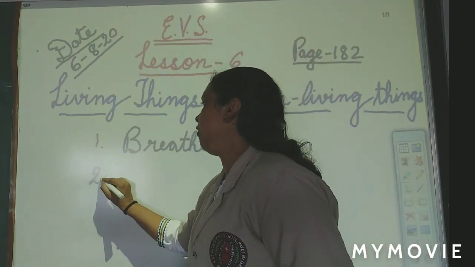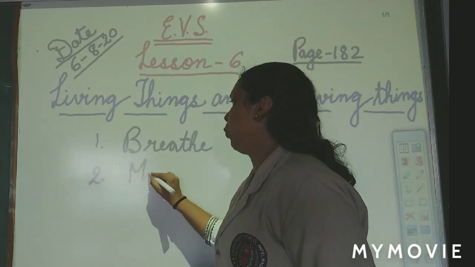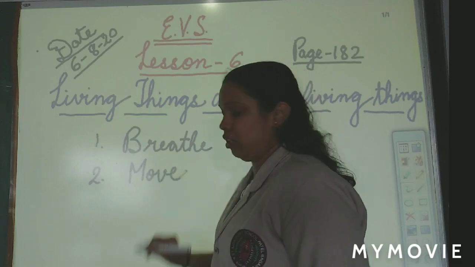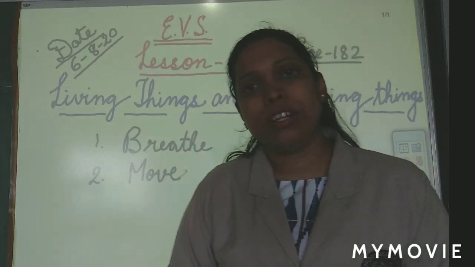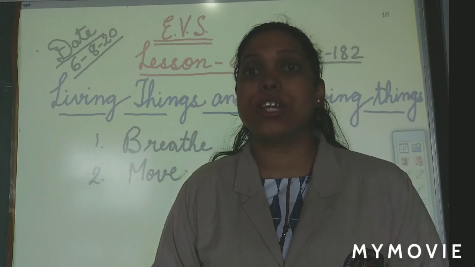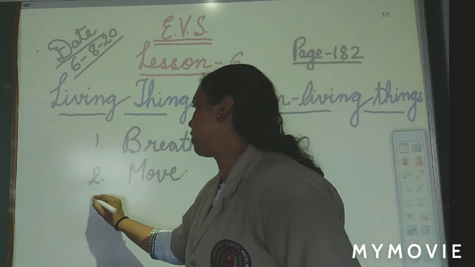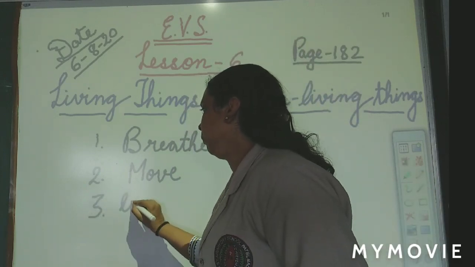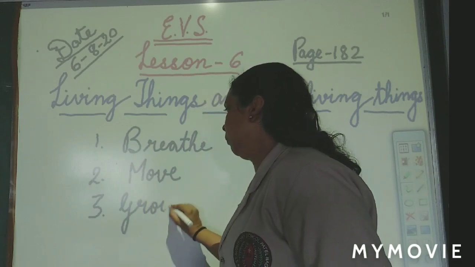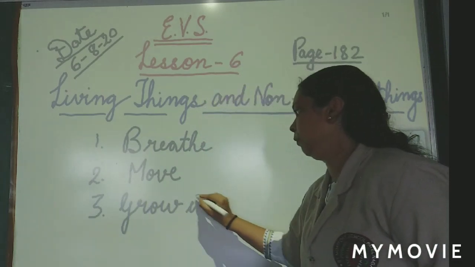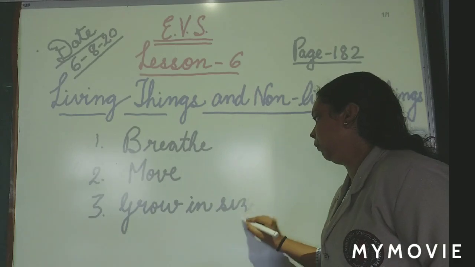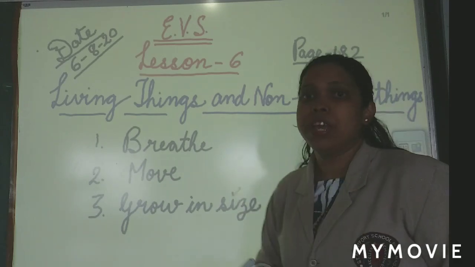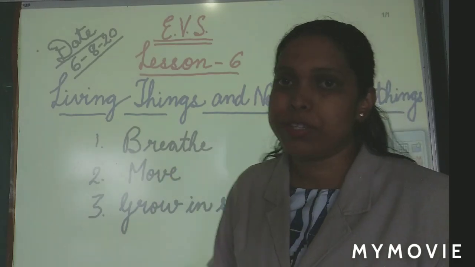Yesterday we have seen living things, they move also. And one more thing we have seen, living things grow in size. They grow in size. Yes, we have seen all these 3 points yesterday.